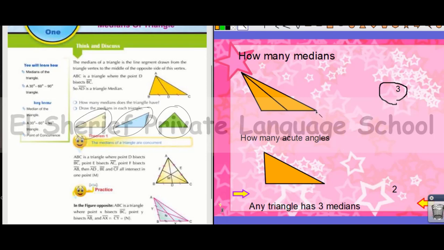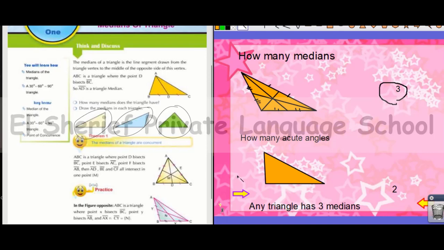It's called the median. So we have three medians in any triangle. The opposite point of this vertex must be the midpoint of this side to be a median.